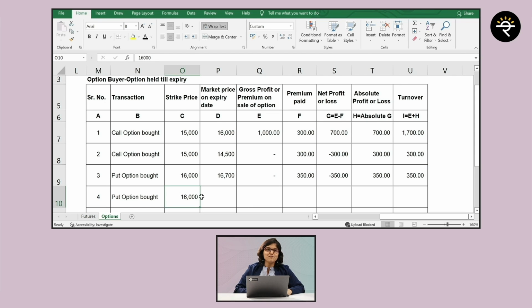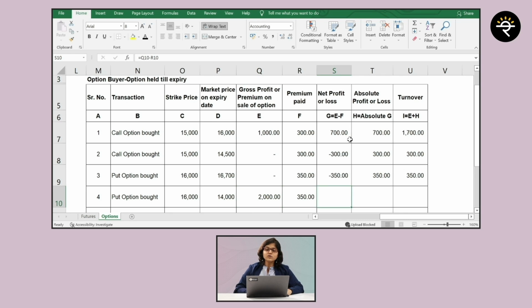Assume you had bought a put option at 16,000 and you had paid the premium of 350. The trade goes in your favor and the market goes down to 14,000. So what is the gross profit? It's going to be nothing but the difference between these two, or rupees 2,000, and this 2,000 is nothing but whenever you square off this position, you are going to receive this as a premium of rupees 2,000.